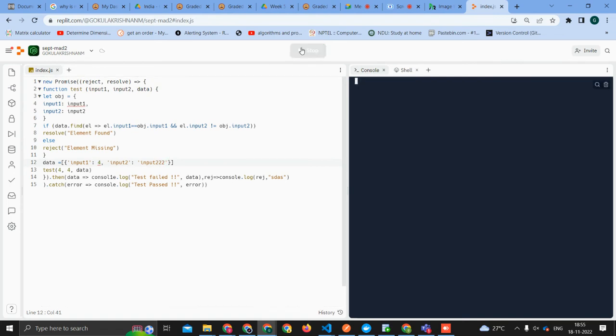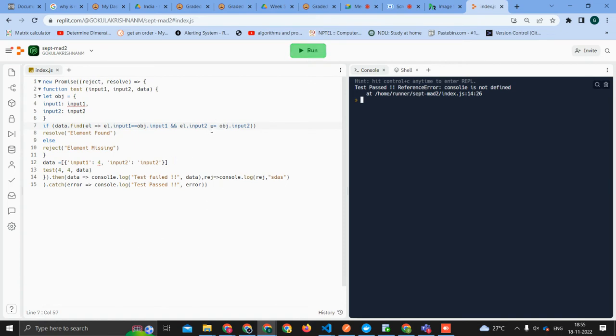Now it will go to, I think, test passed. Why is it still going to test passed? It will reject, it will only go to test passed. No, sorry, still test failed. When you write it, you have to write equal to here. See? Yeah, it is going.